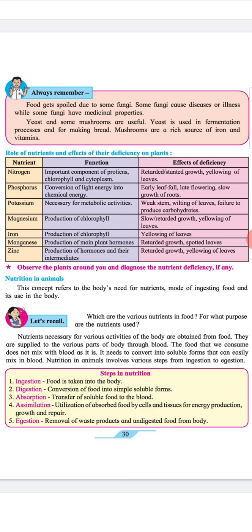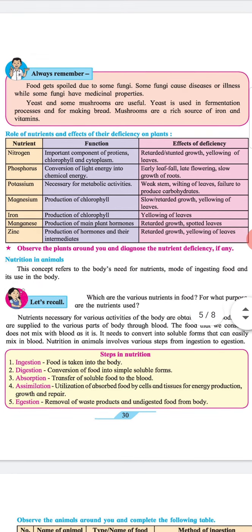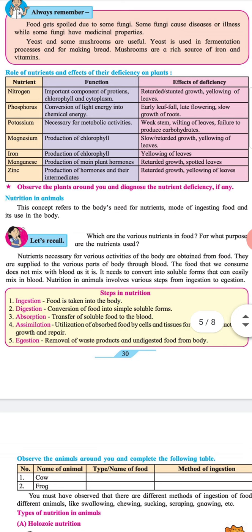Manganese. Function: production of main plant hormones. Effects of deficiency: retarded growth, spotted leaves. Nutrient: zinc. Function: production of hormones and their intermediates. Effects of deficiency: retarded growth, yellowing of leaves. Observe the plants around you and diagnose the nutrient deficiency, if any.